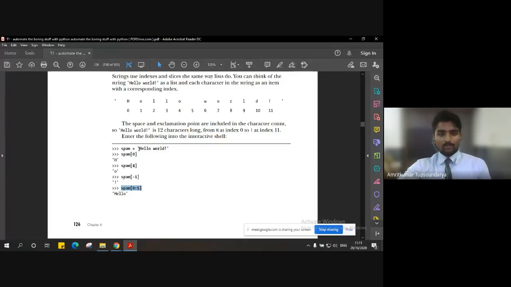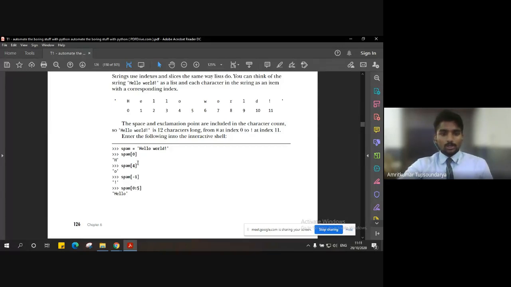So when we have this string hello world, you can see we are trying to slice it from 0 to 5. By now, I think you are already aware of what these notations mean. 0 means that we'll start our slicing from index 0, and go on up till index 5. Once we reach index 5, we end the slicing process.